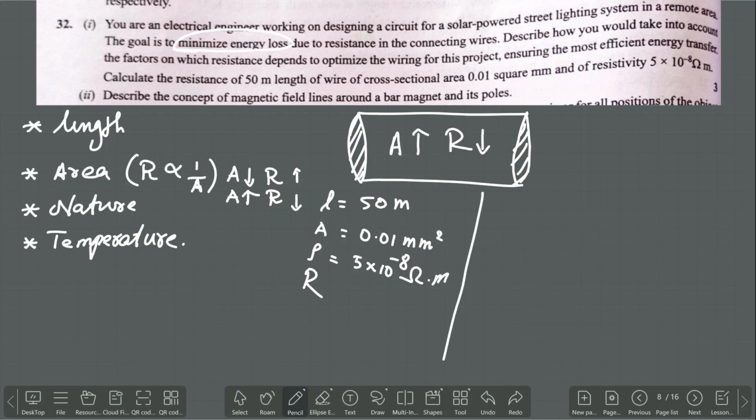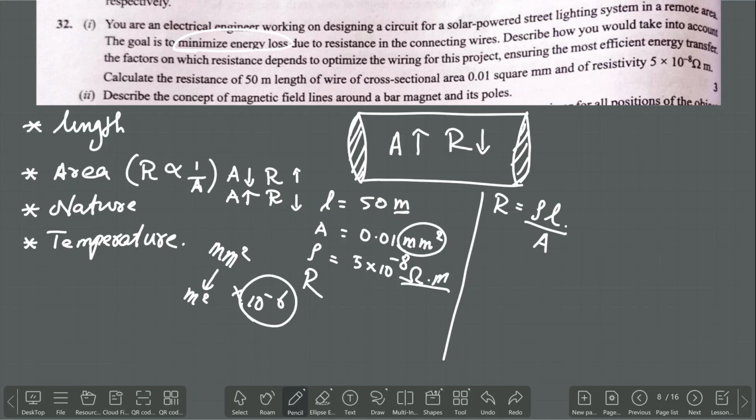So what is the formula we are going to use? R is equal to rho L by A. If you are seeing over here, the unit of length is given in meter, the unit of resistivity is given in ohm meter, but the unit of area of cross section alone is given in millimeter square. That means in a smaller unit. We need to convert that. Whenever you convert from millimeter square to meter square, you need to multiply the given number by 10 to the power of minus 6. So just write like this. A is equal to 0.01 into 10 to the power of minus 6 meter square.